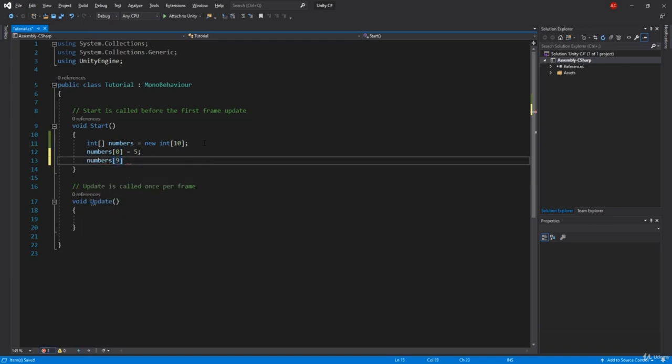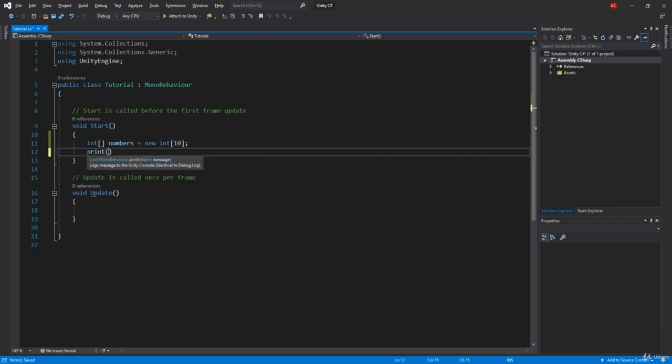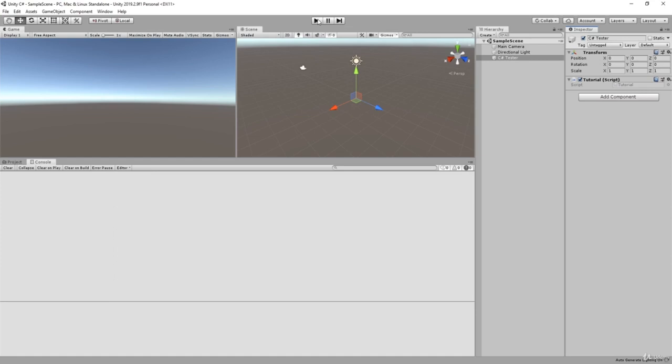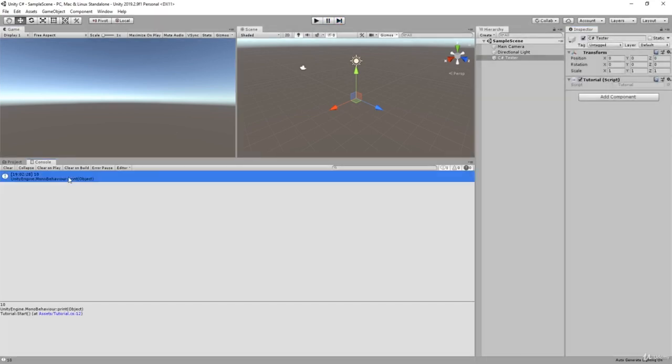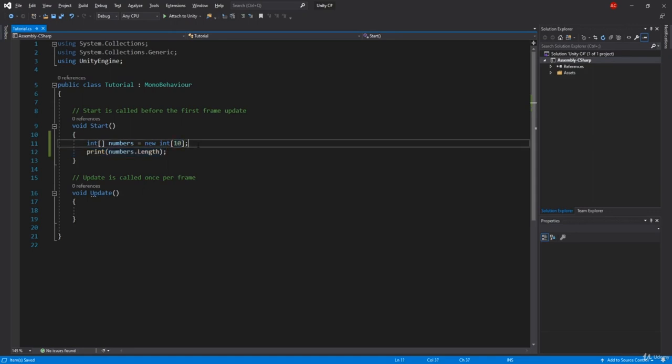Same as we did for the for loop: if you start at 0 and it's less than 10, it's going to end at 9. Now here we have 10, and if I go ahead and print, there is something called numbers.length, which will just get us the length of the array. If I click play, it's going to return 10, because that is how many elements we got.